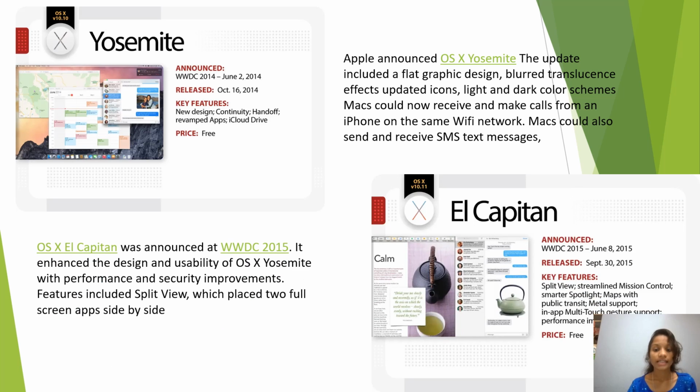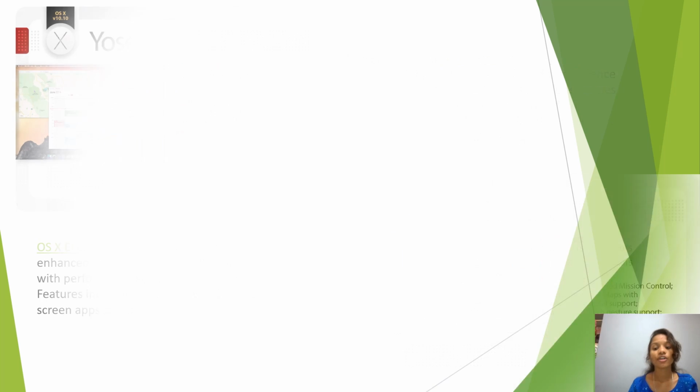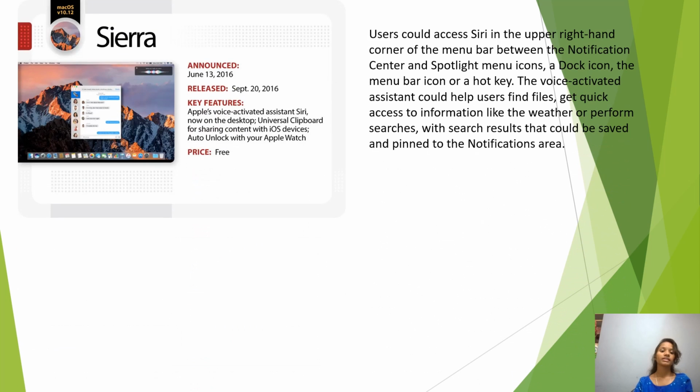After Yosemite, it is El Capitan. It was released on September 30, 2015. It was announced at WWDC 2015. It enhanced the design and usability of OS X Yosemite with performance and security improvements. Yosemite was best, but in this El Capitan, they concentrate more on the security features. The features also include Split View, which placed two full screen apps side by side. After El Capitan, it is